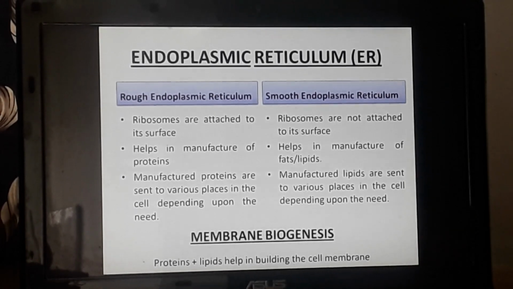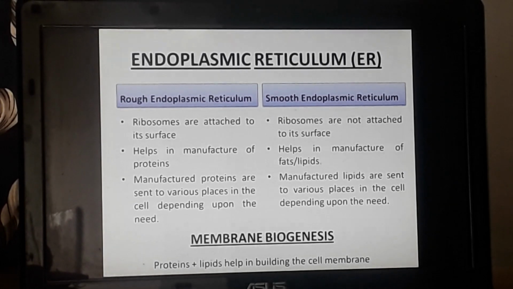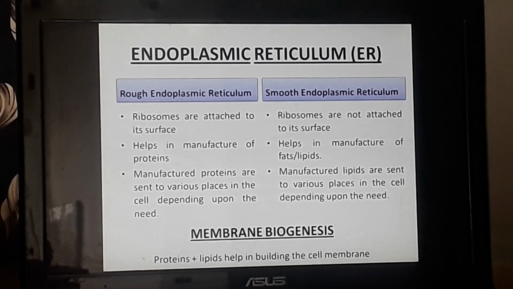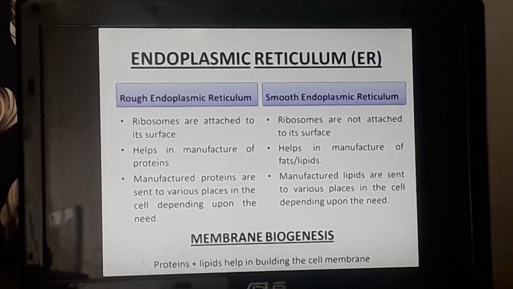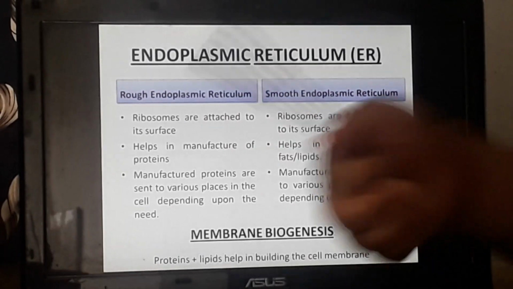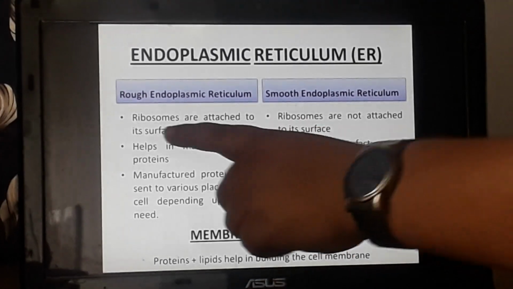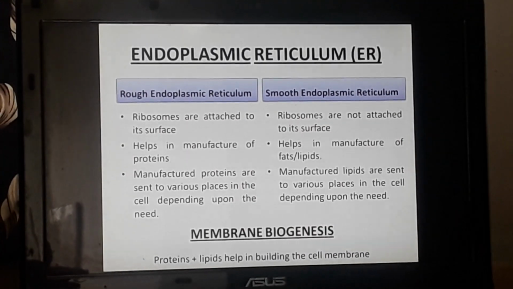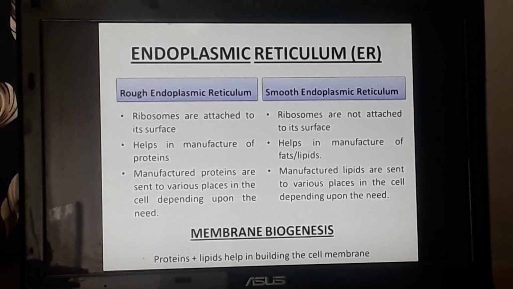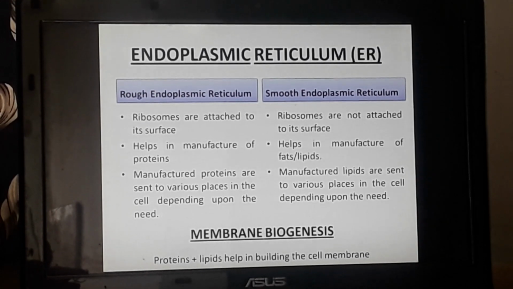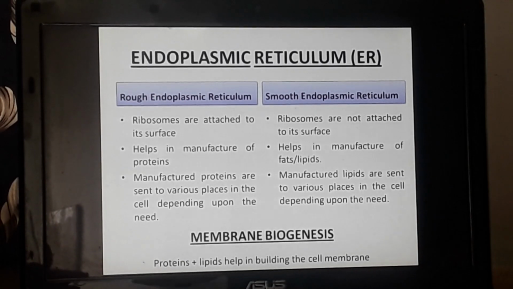That is why the name has been given as rough endoplasmic reticulum. Now what are those structures present on the top surface of the rough endoplasmic reticulum? Ribosomes are present. Please understand that ribosomes are present on the surface of rough endoplasmic reticulum. That is why it is called rough endoplasmic reticulum.